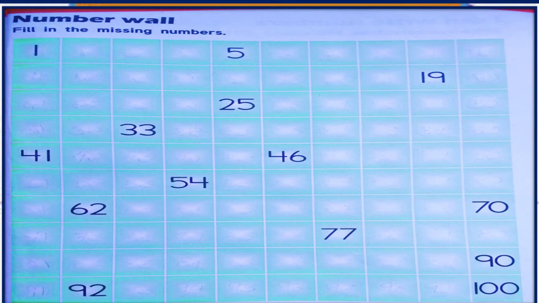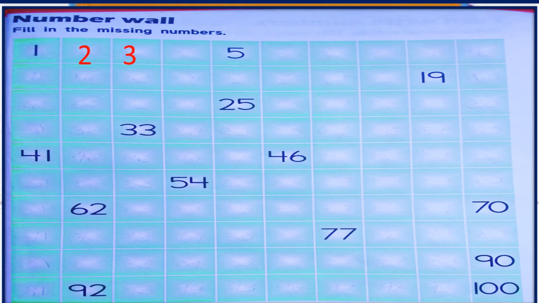Number word. Fill in the missing numbers. Dear kids, you can see numbers 1 to 100 here. But some numbers are missing. Let's find out those missing numbers. Let's start. 1 is there. Next number is 2.